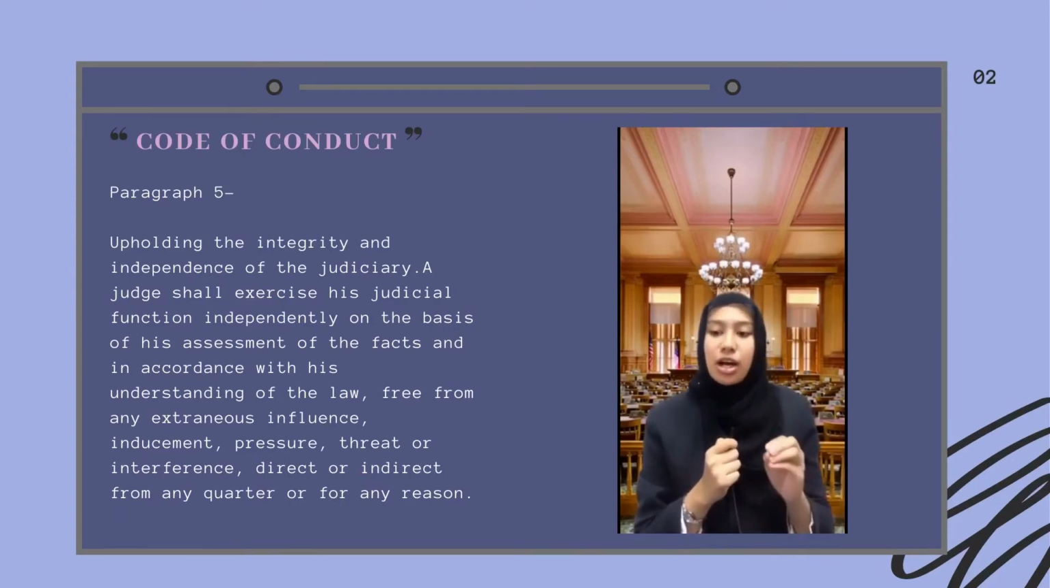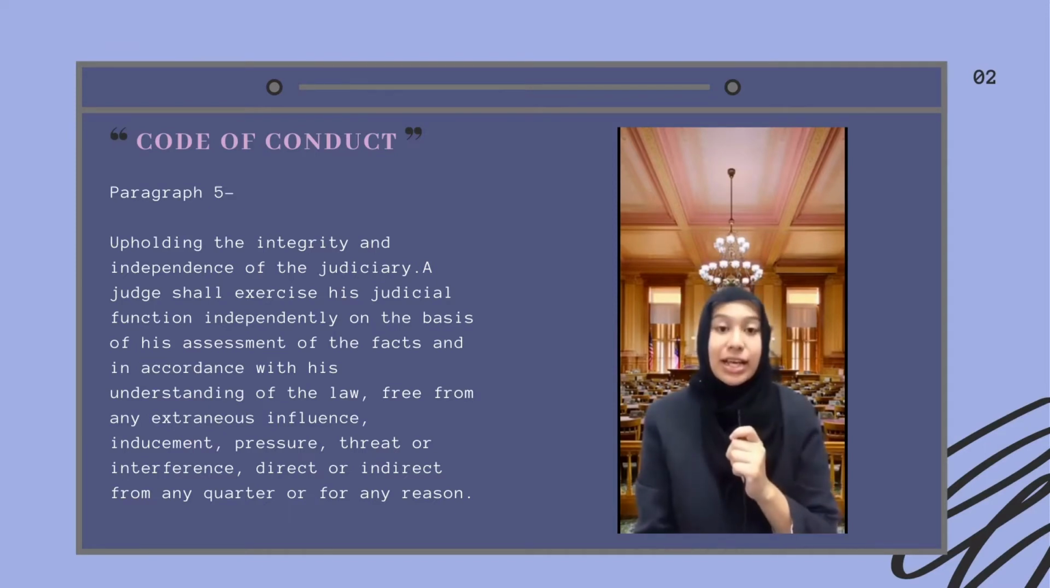It's actually the do's and don'ts of the judge, and also all the regulations that they have to follow while working as a judge. So firstly, under paragraph 5, the judge shall uphold the integrity and the independence of the judiciary, which means a judge shall exercise his judicial function independently on the basis of his assessment of the facts and in accordance with his understanding of the law, free from any extraneous influence, inducement, pressure, threat, or interference, direct or indirect, from any quarter or for any reasons.